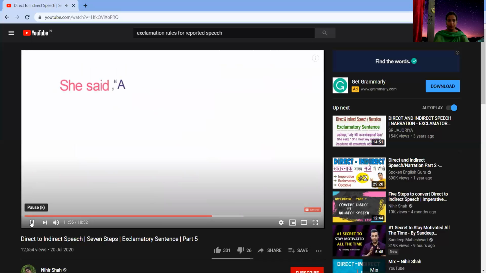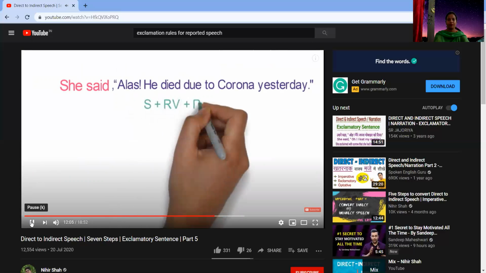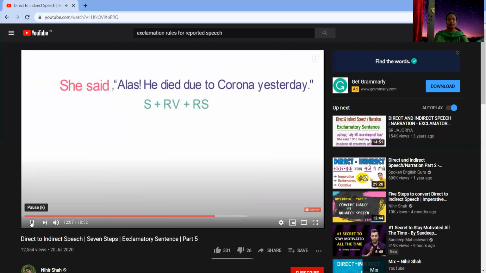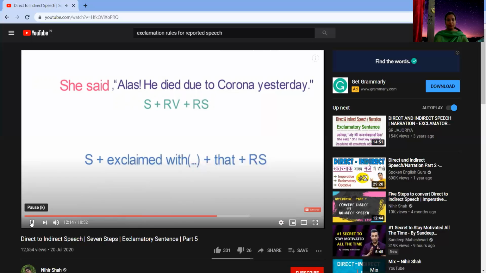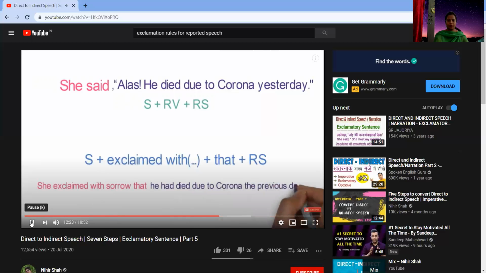She said, alas, he died due to corona yesterday. Here, the direct speech structure is subject plus reporting verb plus reported speech. The indirect speech structure will be subject plus exclaimed with plus that plus reported speech. Following the structure, the sentence will become like this. She exclaimed with sorrow that he had died due to corona the previous day. Notice the change in tense and time denoting word.